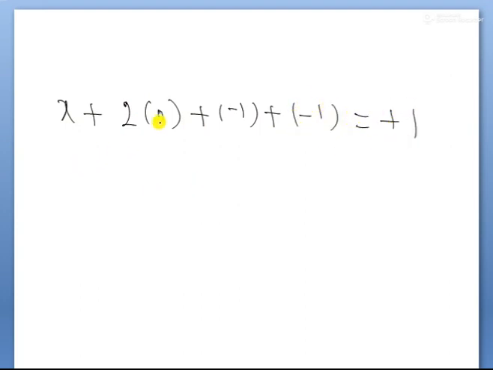So X plus 2 into 0, plus -1 plus -1 is equal to +1. So therefore what happens, children? This is 0 only. X is equal to +3. That is the central metal atom oxidation state, +3.